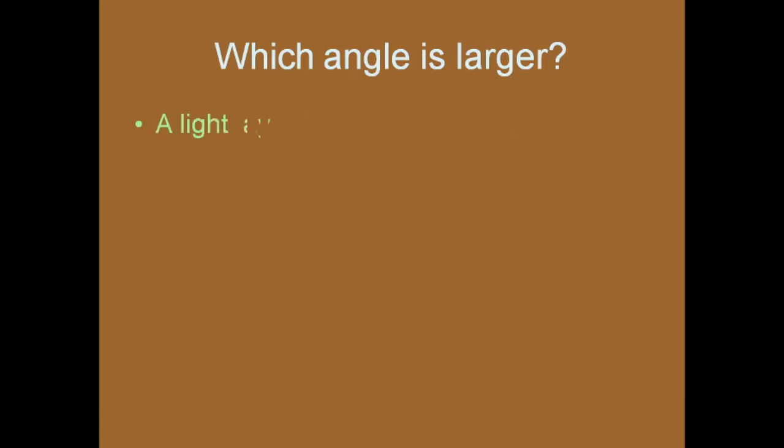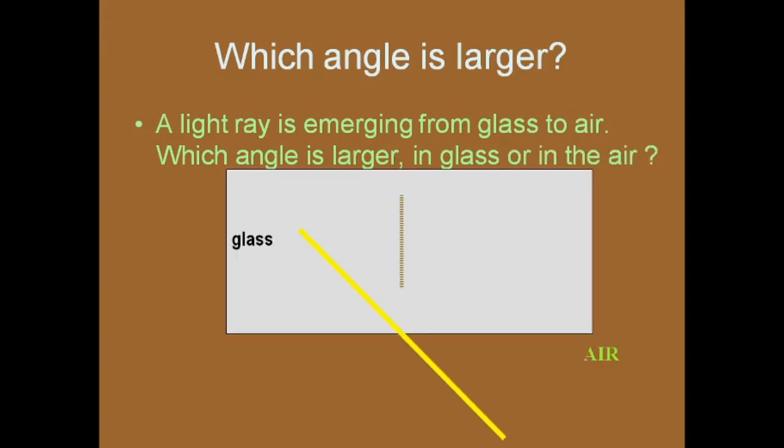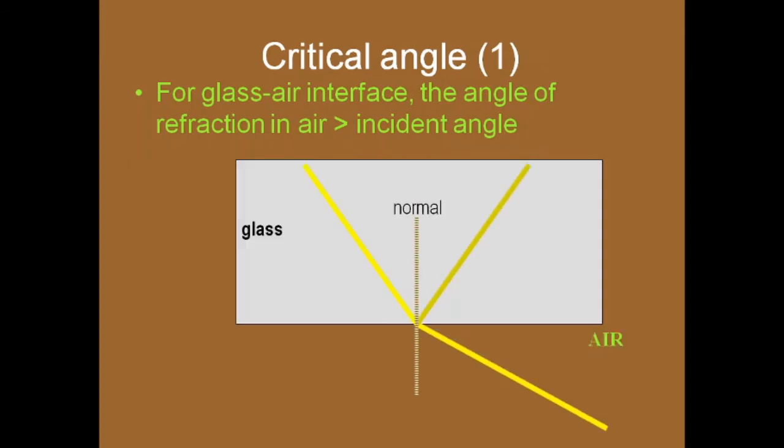Which angle is larger, the angle of reflection or the angle of refraction? A light ray is emerging from glass to air. Which angle is larger, in glass or air? Now this or this? For this, let us see our next slide. For a glass-air interface, the angle of refraction in air is always greater than the incident angle. Whereas like this, when the light is incident